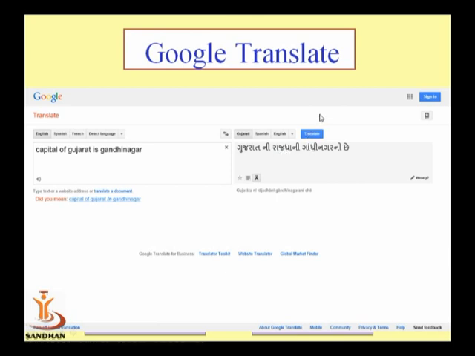As we have discussed, Google gives 5 types of language translation on the Google site. Using Google Translator, you can translate your word or sentence on the online site.